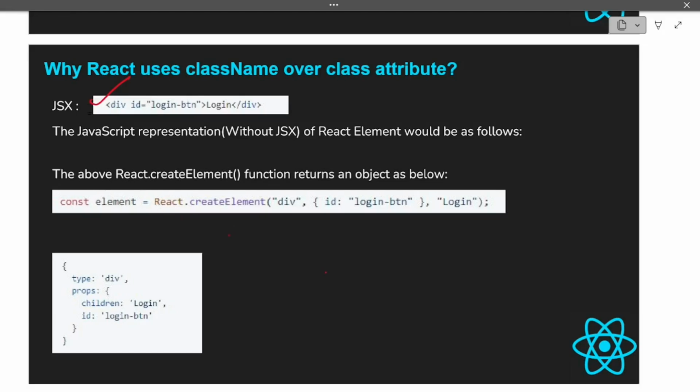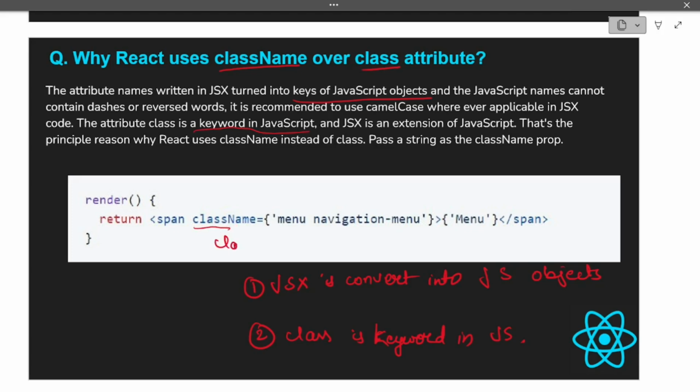So in this way, first of all, the JSX code is converted into React.createElement, and then this React.createElement is understood by the browser in terms of a DOM object. Okay, in terms of an object, so the same code is converted this way, and then it is understood by the browser. This object takes type and props, and in the props we have children and id. Children means basically the content, and id or class. So basically when we write id, it will be displayed like this, and when we write className, it will come like this.